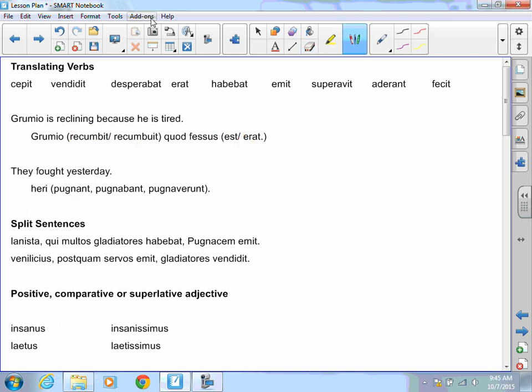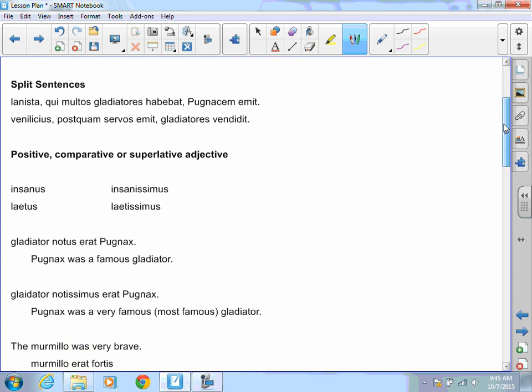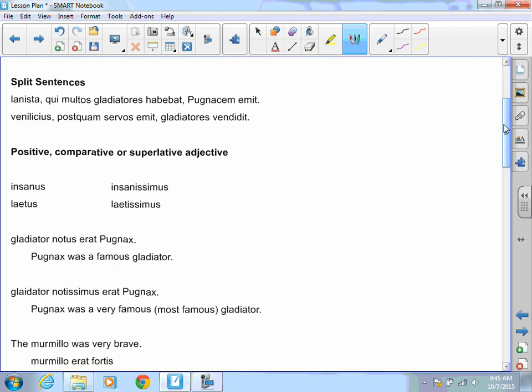Split sentences. We went over these throughout the week. These are throughout your test. And what the split sentence does is it has something that splits one part of the main clause from the other part of the main clause. When you're doing this, what you have to think of is the Latin word order, which is usually the nominative, then the accusative, and then the verb. So verbs are ending the clauses. That habebat ends that clause in the box, and emit is going to end the clause that's outside. They're going to have plenty of these split sentences in there. So you make sure that you're looking for nominative, accusative, and the verb so that you can get to the subject, verb, and direct object in English.